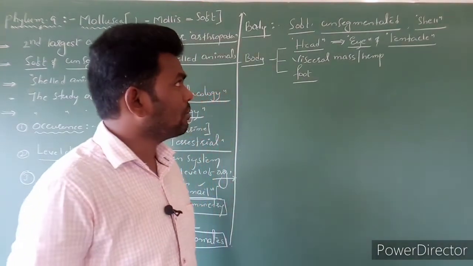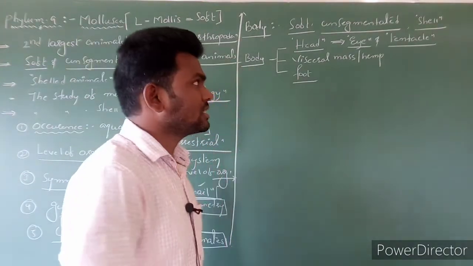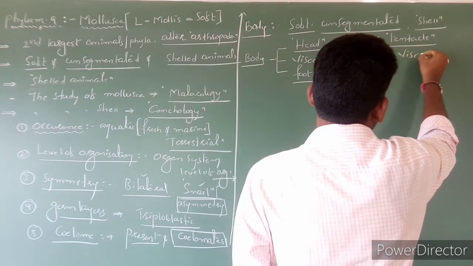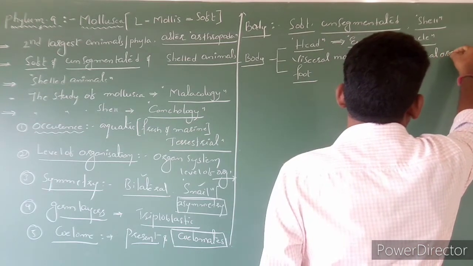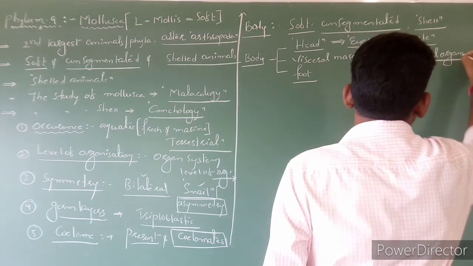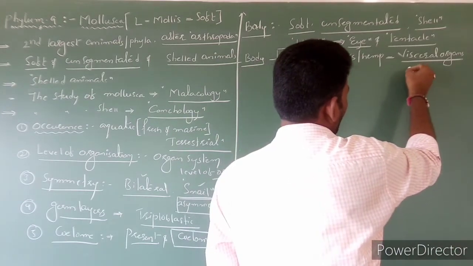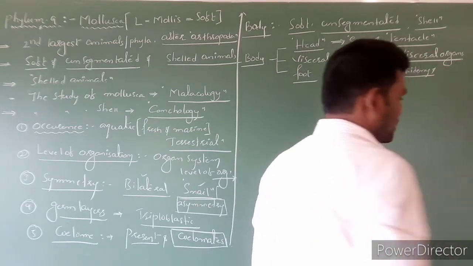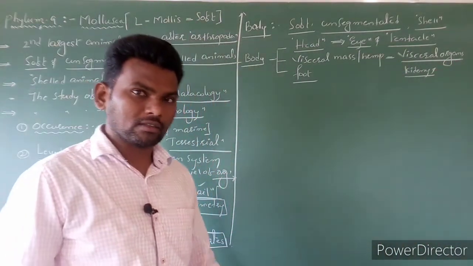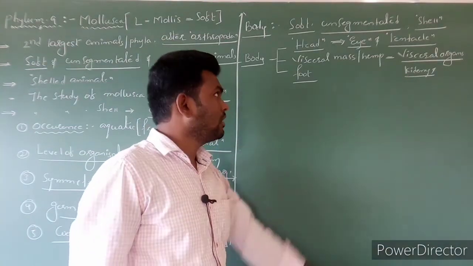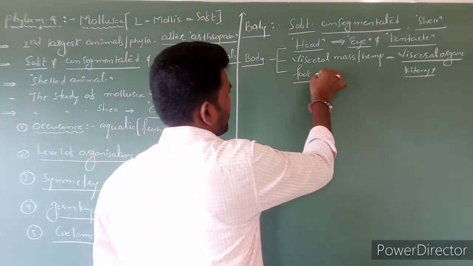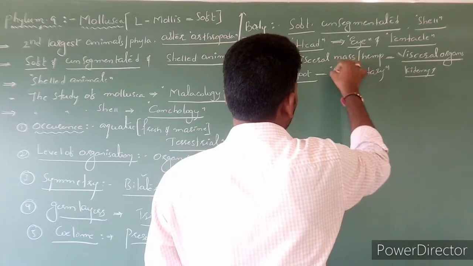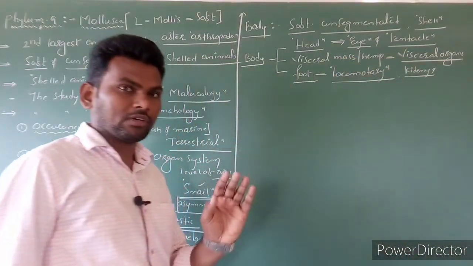Next, the visceral mass or visceral hump contains visceral organs, like internal glands such as the kidney, as well as the liver and intestine. Such internal organs are called visceral organs. The third one is the foot, which is useful as a locomotory organ. So these are the main 3 parts of the body.